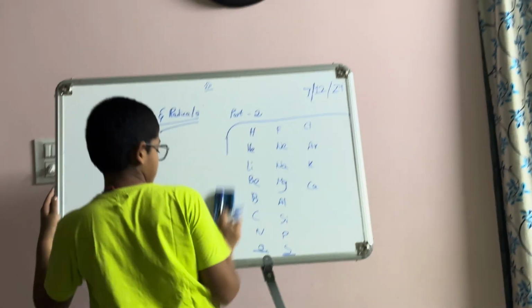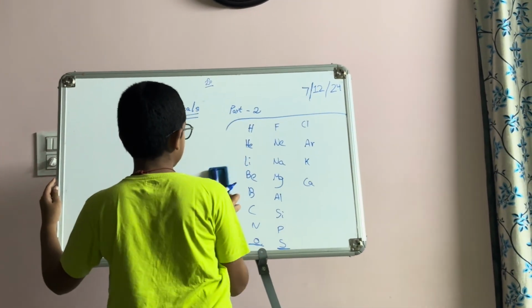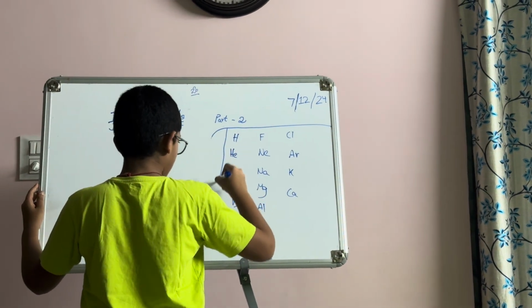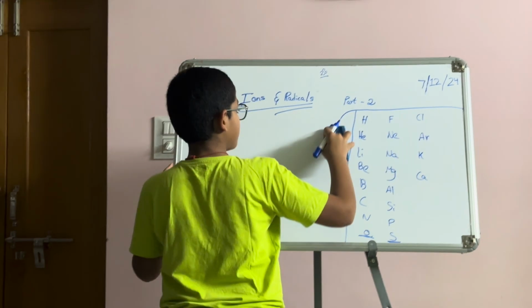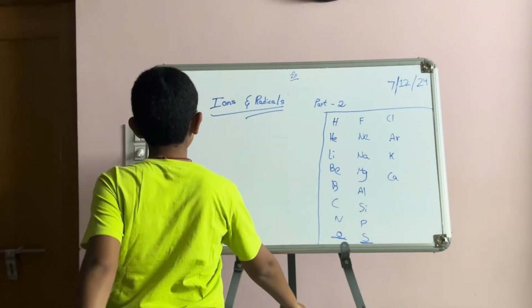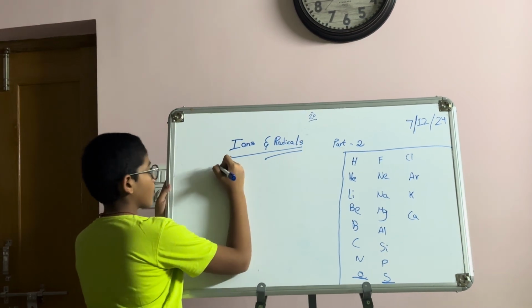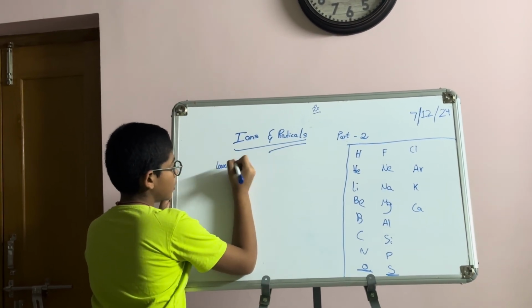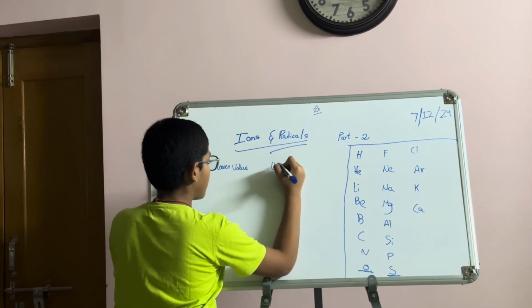I told you that iron has valency 2 and valency 3, so there is a lower value and an upper value.